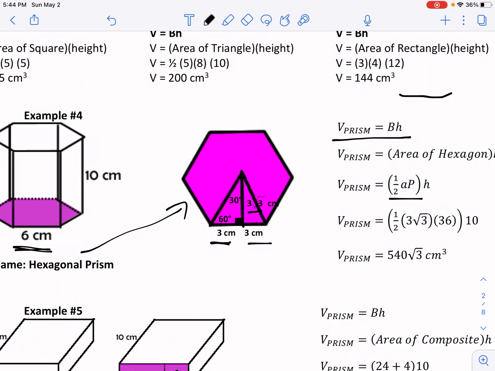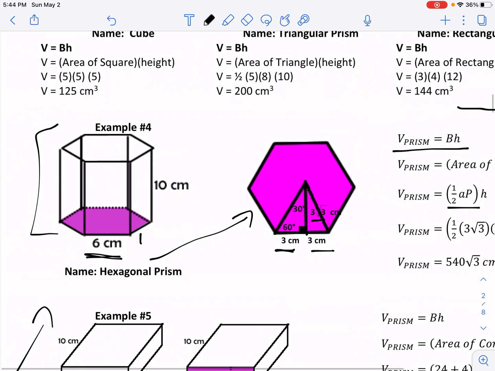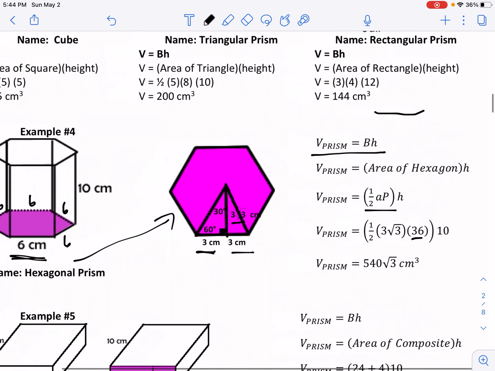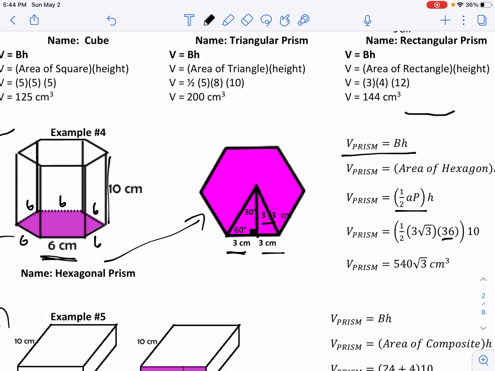And then times the perimeter, well, all the way around each side is 6, right? So since we have 6 sides, 6 times 6 would be 36. That would be the perimeter. And then the height of this figure is 10. Okay, so that's just a quick review on that. And then, of course, if we multiply that all together, we'll get 540. But don't forget, if we're dealing with a regular polygon, it's 1/2 the apothem times the perimeter and then times the height.